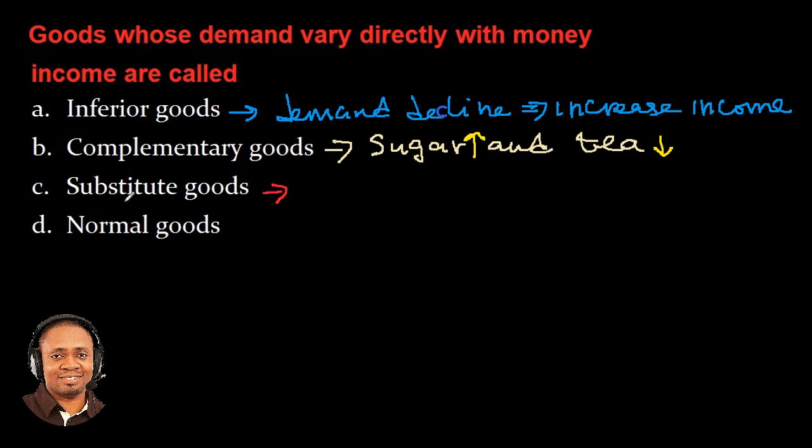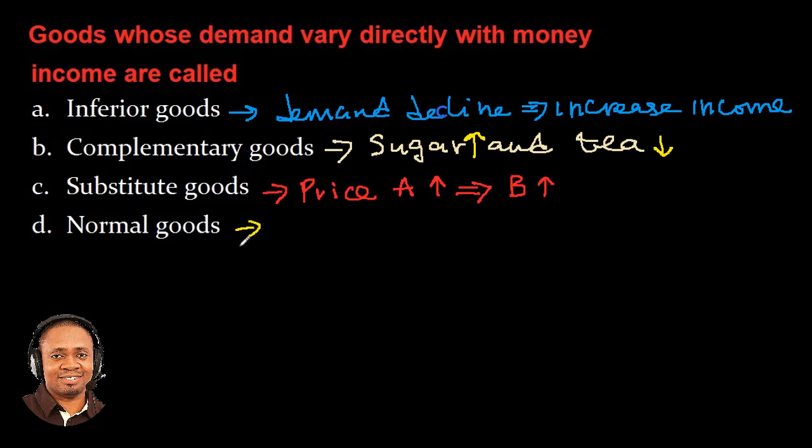Answer option C, which says substitute goods. These are goods that when the price of a commodity, let's say commodity A, increases, it tends to shift the demand for another related product, commodity B, to increase. So the price of commodity A goes up, it leads to the increase in the demand for another related product, commodity B. So answer option C is not correct.